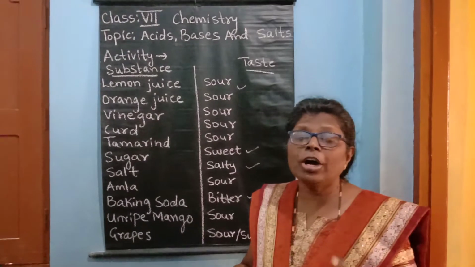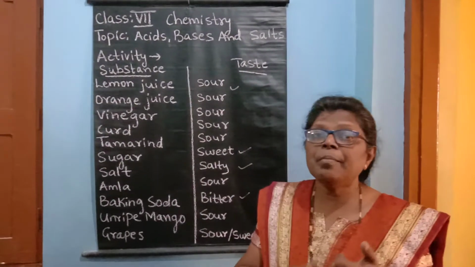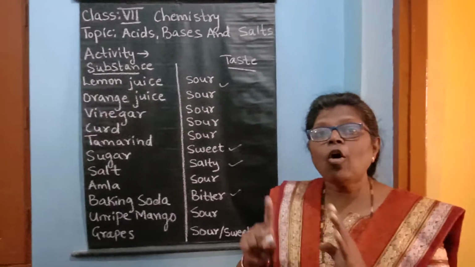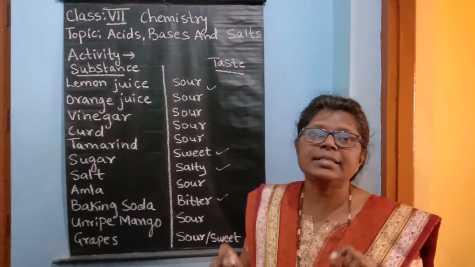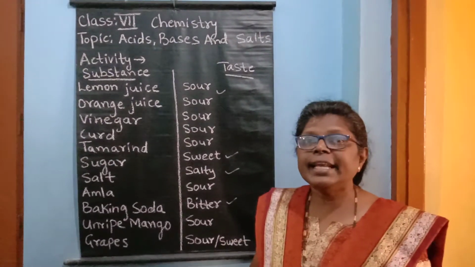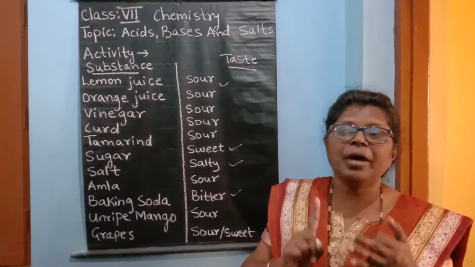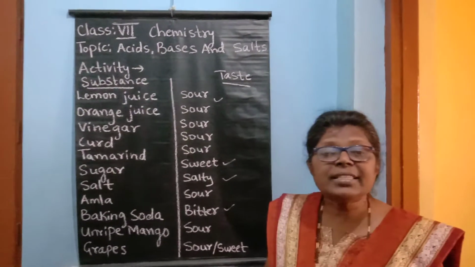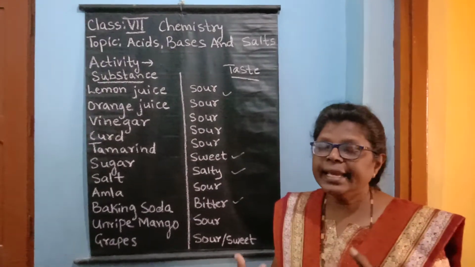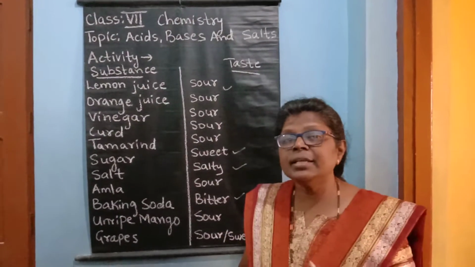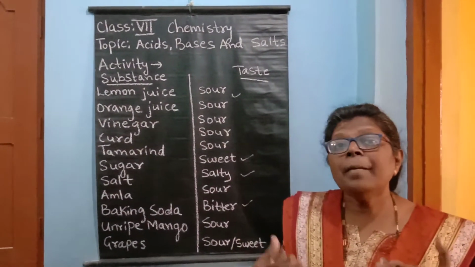Then naturally occurring acids are also present. That means fruits, vegetables, milk and curd also contain acids. So in these food products, natural acids are present. So we call them naturally occurring acids, found in fruits, vegetables, milk and curds. Now these acids will be weak acids. So they are also known as organic acids. Now there are some acids which are derived from minerals. So they are known as mineral acids.